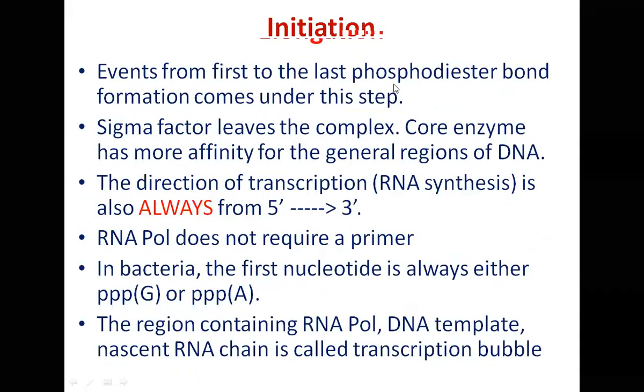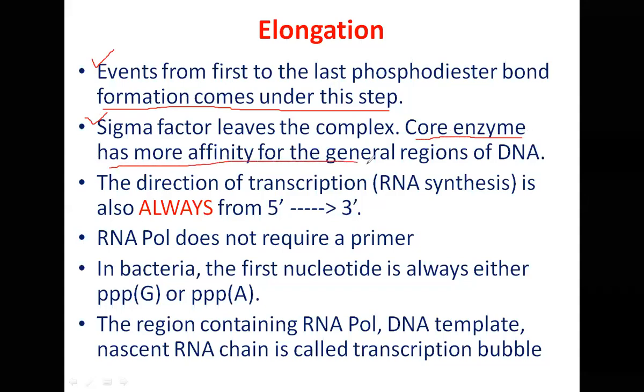Now the next step is elongation. Events from the first phosphodiester bond formation to the last phosphodiester bond formation all come under the elongation step. So sigma factor has already left the complex, as we discussed. This core enzyme now has more affinity for the general regions of the DNA.